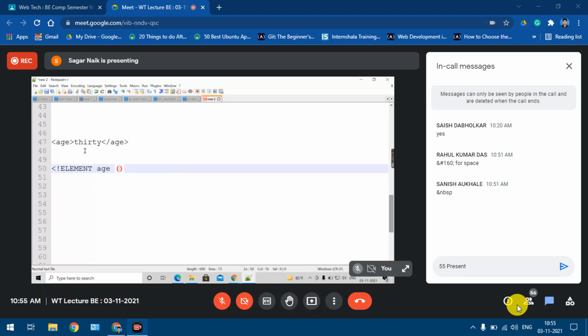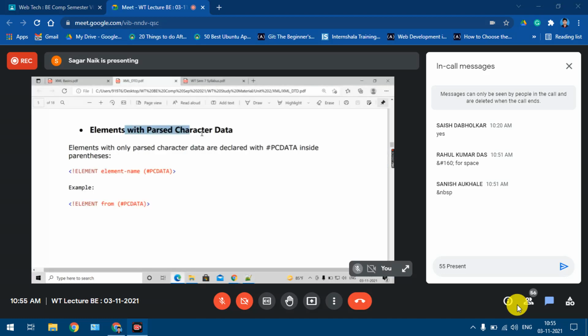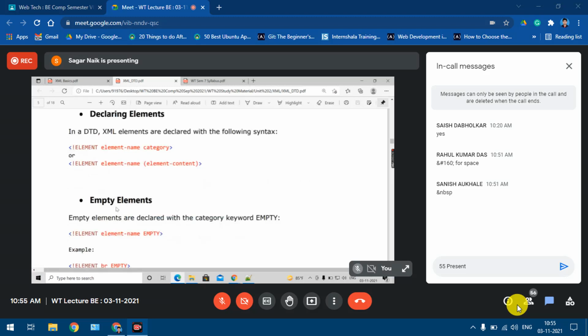What is the description of this element? It has some normal content, so I specify that using #PCDATA. Even if you use CDATA, no problem, either can be used, but we'll go for PCDATA. This is how we define a simple element with parsed character data.